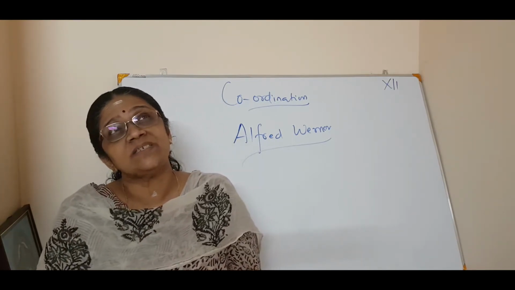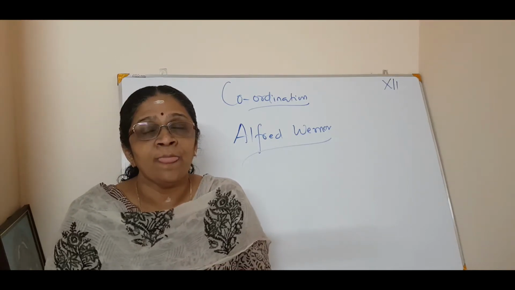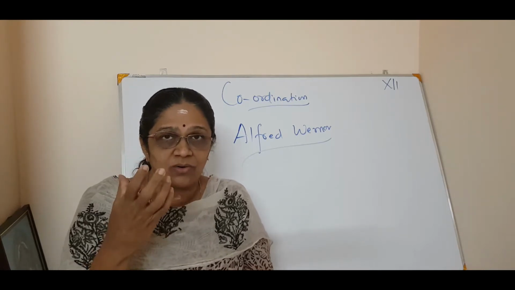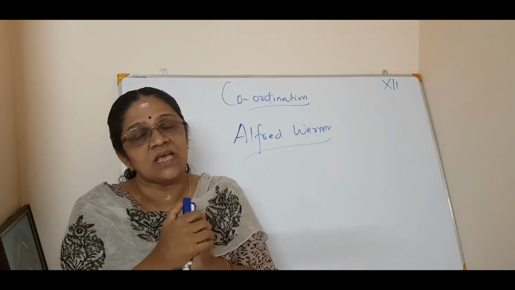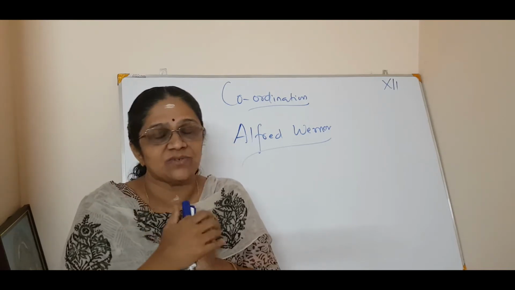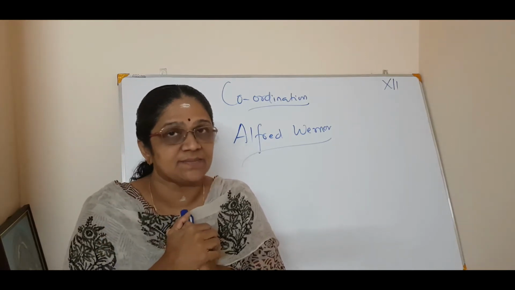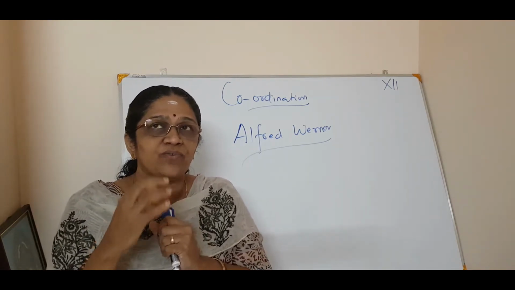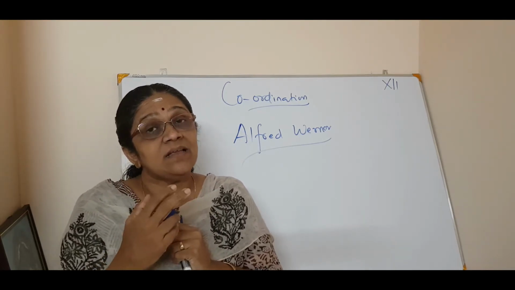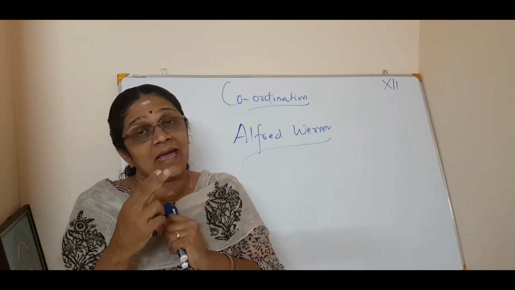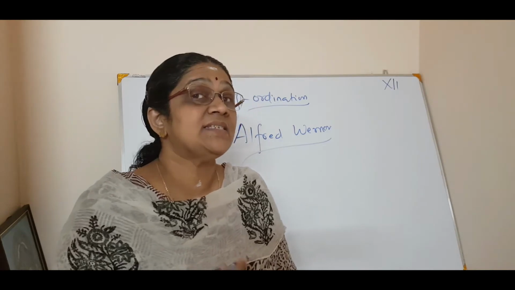His first identification of coordination compounds was based on the metal ion, because coordination complexes are all based on metal ions, isn't it? Metal ions or neutral metal. So he said that metal ions can have two types of valencies. That was the first theoretical prediction of Alfred Werner. He said every metal can have two valencies: one is the primary valency and the second is the secondary valency.